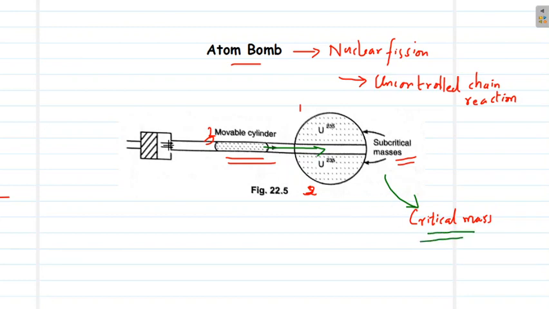Now a fast neutron will be introduced into this setup and the fission will start to happen. And in this process, a huge amount of energy in the form of heat, light and radiation will be emitted.